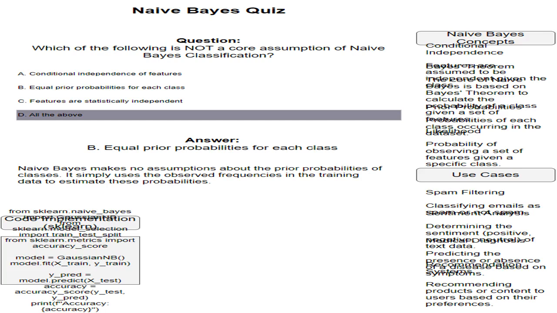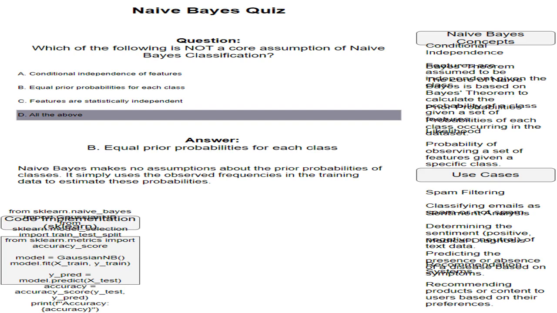Naive Bayes assumes conditional independence of features, meaning that the value of one feature does not influence the value of another feature given a class. This assumption allows the model to simplify the calculation of probabilities. Naive Bayes does not assume equal prior probabilities for each class. It uses the observed frequencies in the training data to estimate these probabilities. It's a core assumption that the prior probabilities of different classes are not necessarily equal.